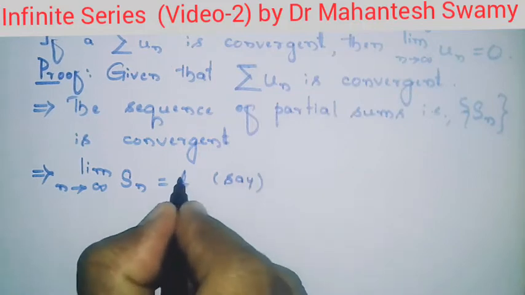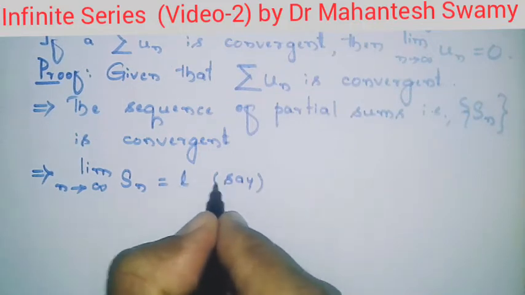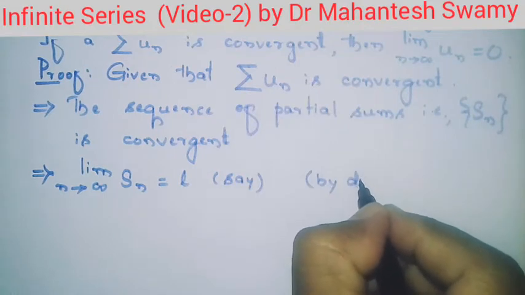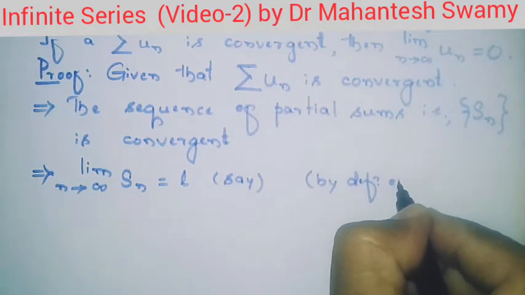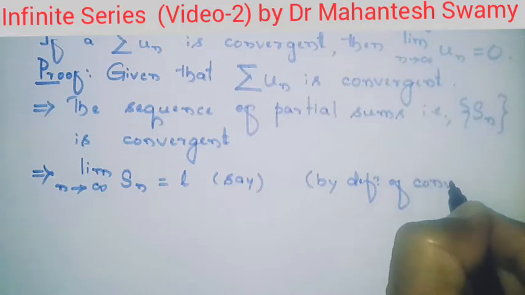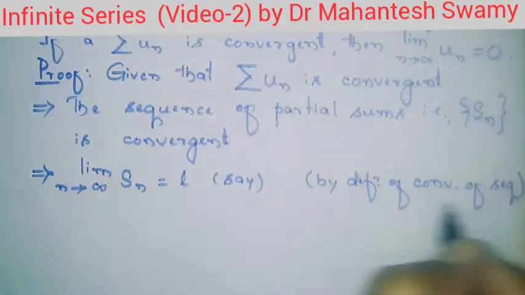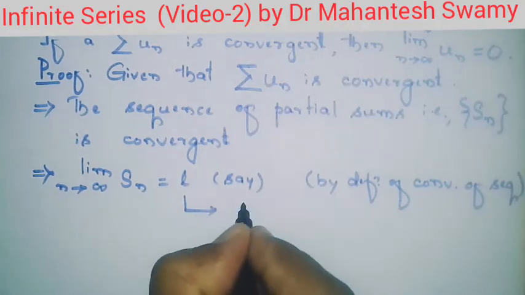So it is a finite and unique value L. This is following by the definition of convergence of sequences. So let us call this equation number 1.